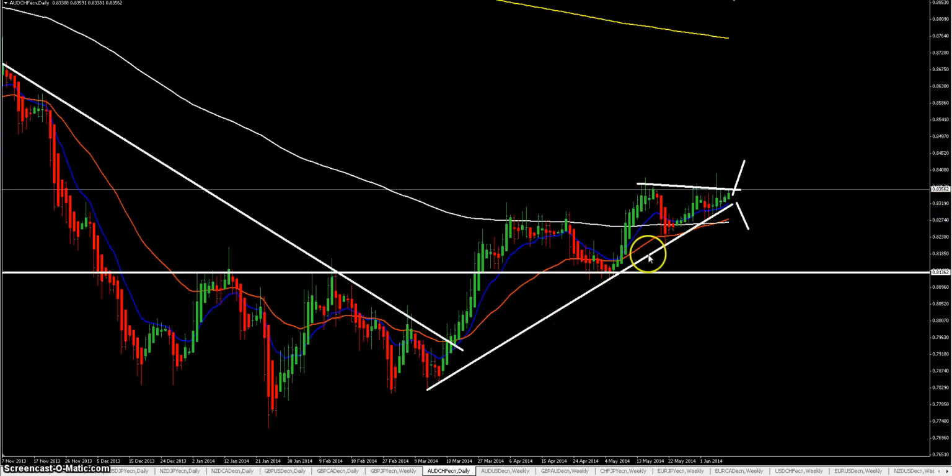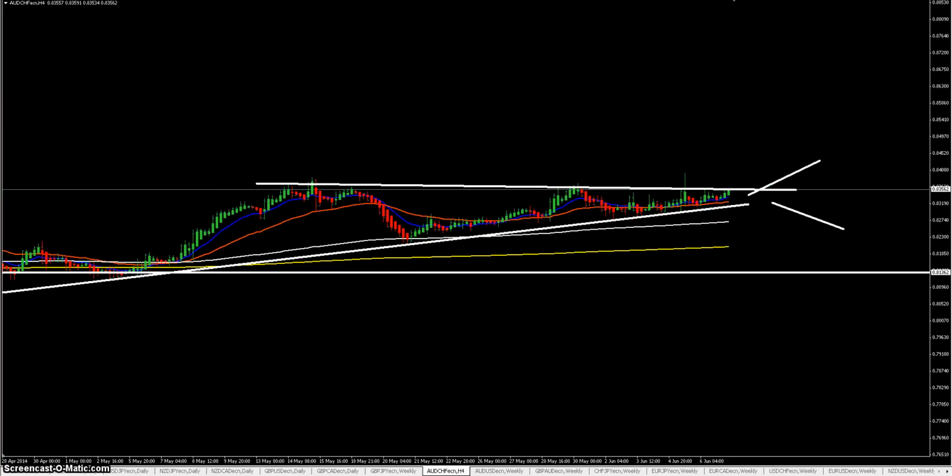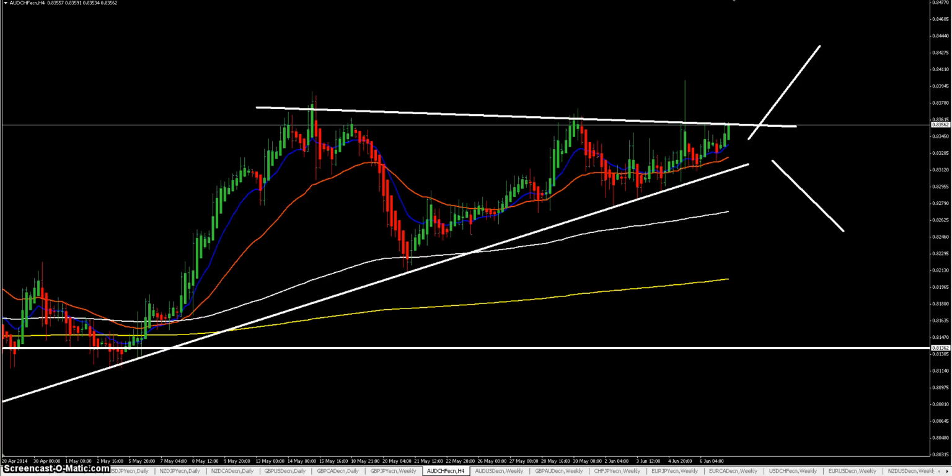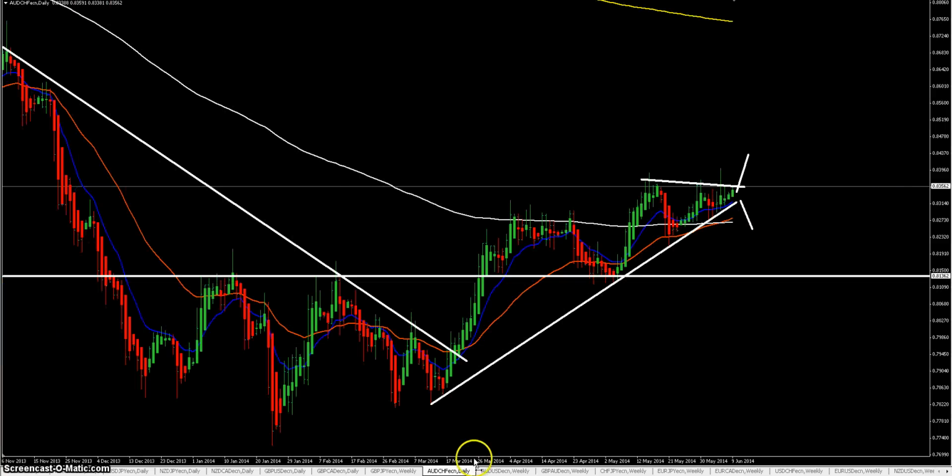We see 1, 2, 3, 4, 5 touches on the support trend line and lower highs on the daily, and 3 or 4 touches on the resistance line. It looks like a wedge here. So we want to wait for a clear break above or below, and then a 4 hourly or 1 hourly setup over it or below it.